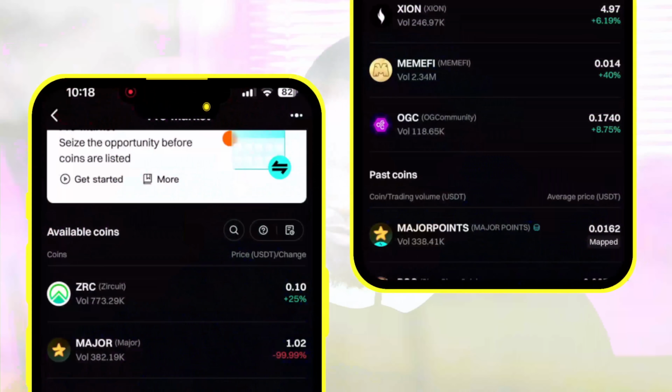Okay, let me not waste too much of your time. Let me show you on the screen right here. This is the coin we want to talk about. It is the OGC coin, and the airdrop is about to end. Can you see the pre-market price? 0.17. That is the pre-market price, and the airdrop is about to end.